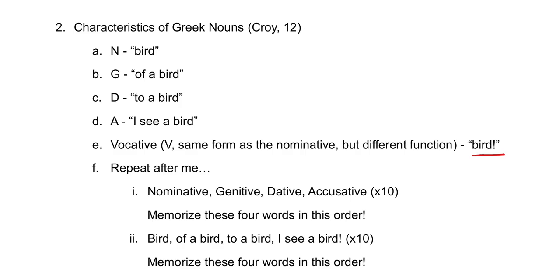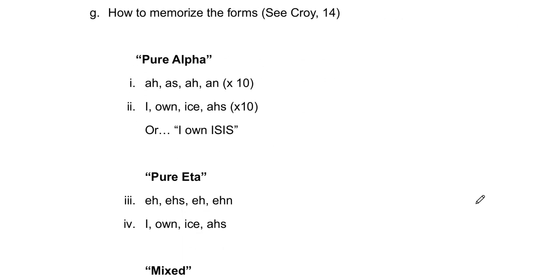Bird, of a bird, to a bird, I see a bird. If you can do that, you're not going to forget what these words mean. I remember when I first learned Greek, I had to go through that in my head to know what it was. But after you just read these sentences over and over again for the next couple of weeks, in the same way you just read those dialogues for chapter 2, you're going to intuitively know what this means.